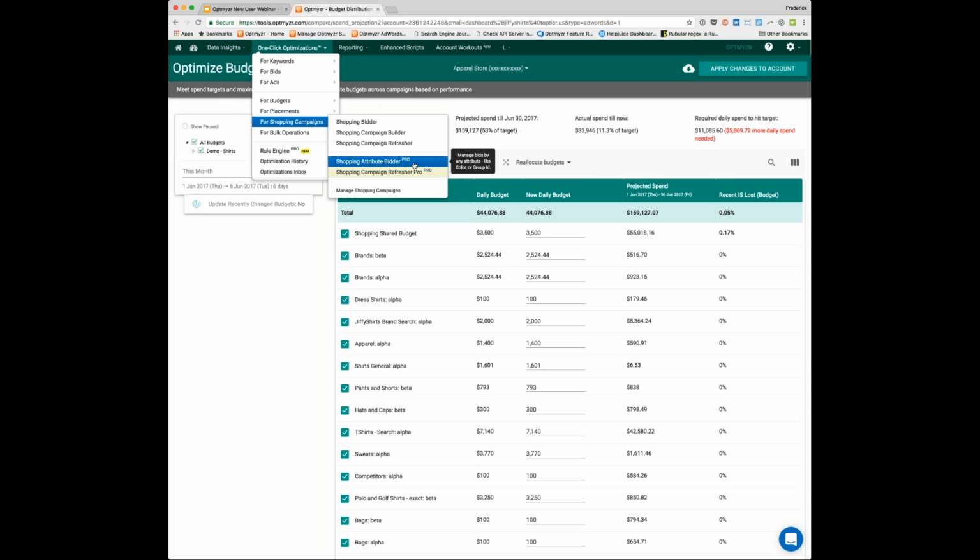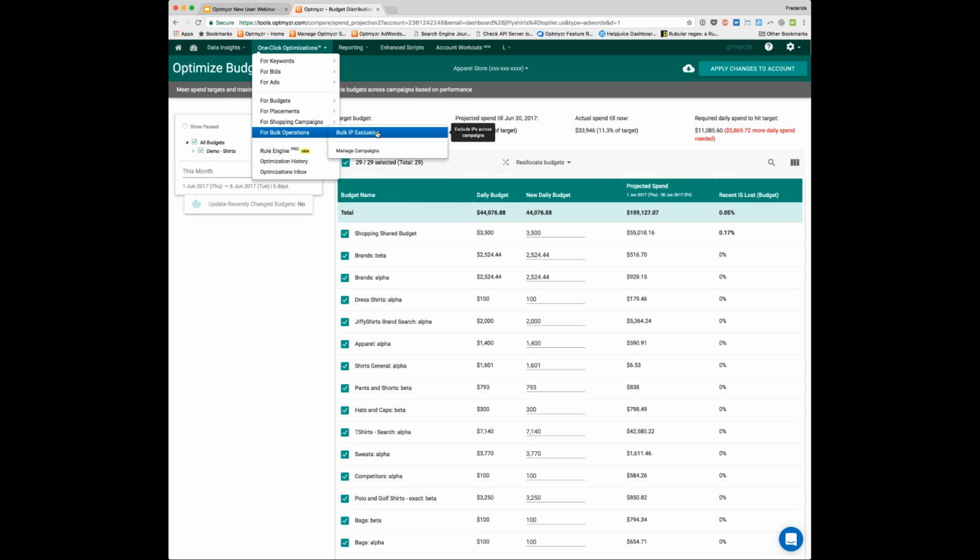So I know e-commerce is not relevant to everyone, so I'm not going to go into a lot of detail, but we have some pretty amazing shopping capabilities right there. And then once in a while, we put up some new bulk operations. So if you wanted to bulk exclude IP addresses, it's kind of tedious to do in AdWords, so we've made a methodology for it right there.